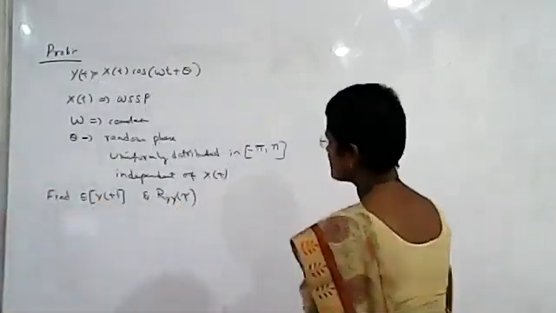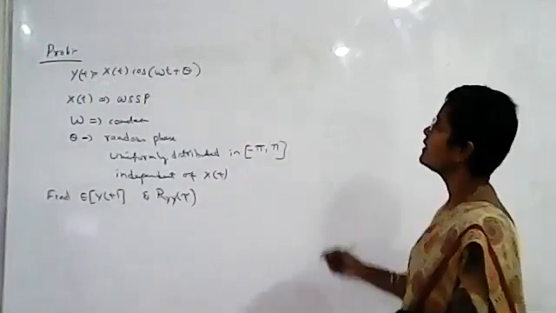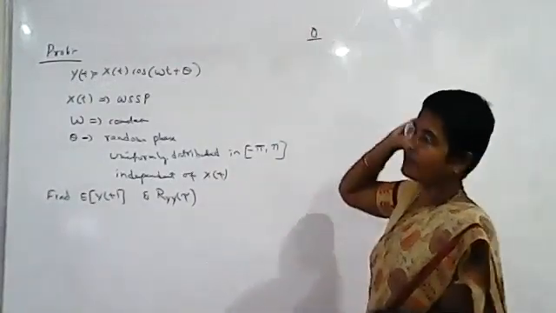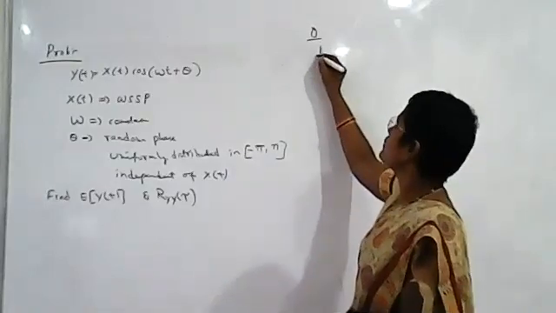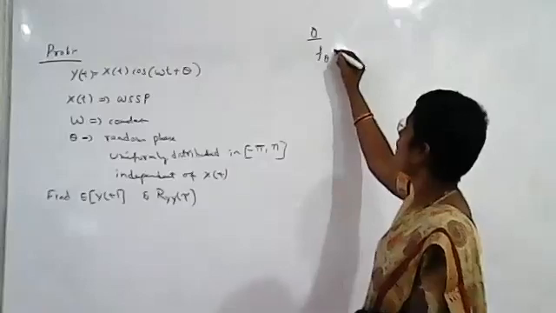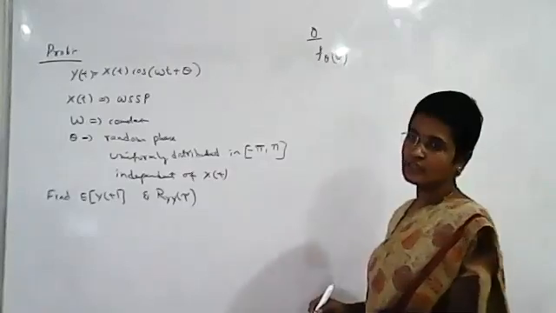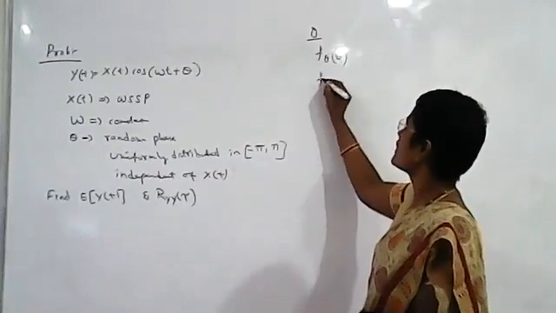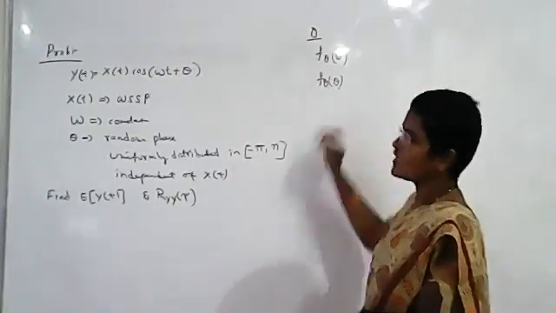What is the random variable here? Theta is the random variable. To find the expected value, we need the probability density function, f theta of theta.